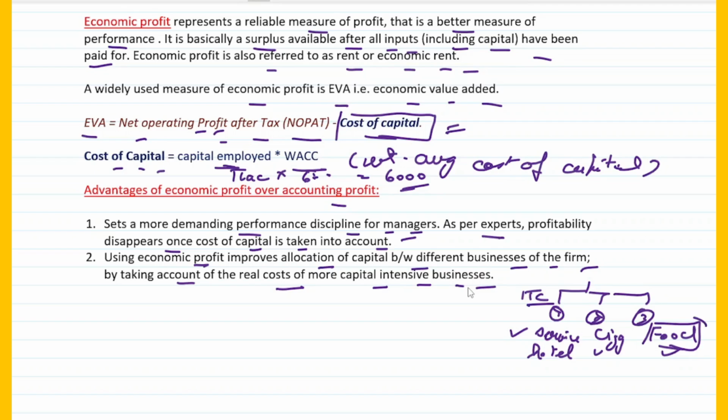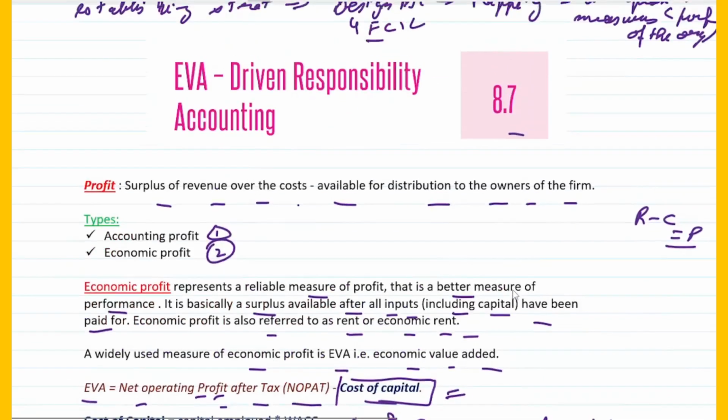So the idea here would be to concentrate more on the capital allocated to the highly capital intensive business, so that you are able to calculate the economic profit in a better way, or rather you can see your profitability in a better way, right? So that's what EVA is all about, right?